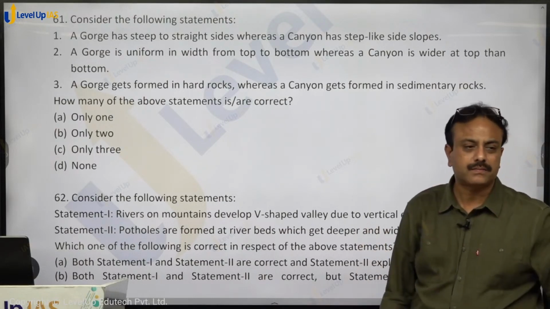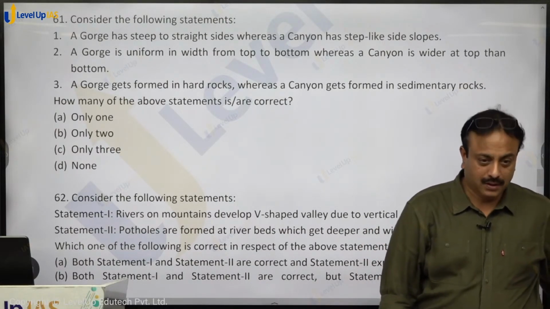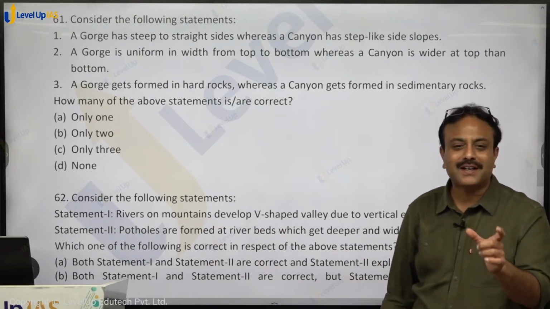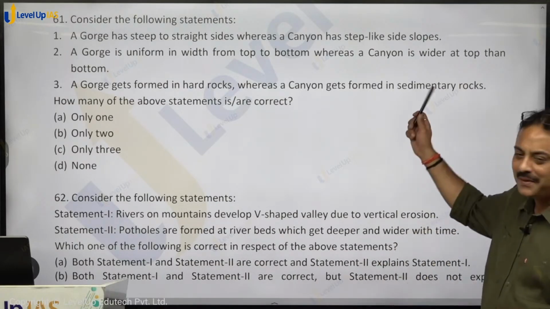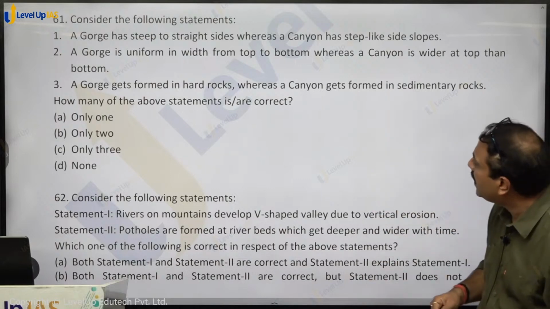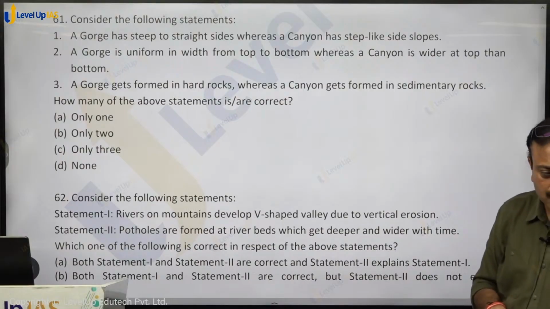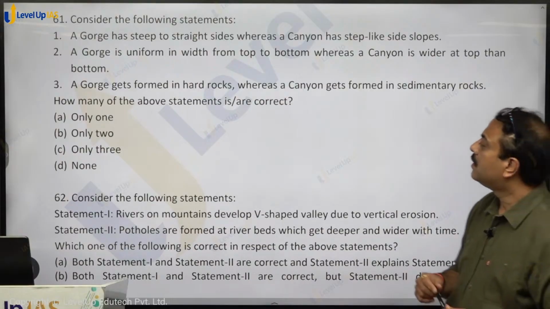Entrenched meander. अगर एनसीईआरटी पढ़ी है आप लोगों ने, entrenched meander is written over there. It results in the formation of canyon only, right? So both the statements 1 and 2 are correct. 3 is also correct.